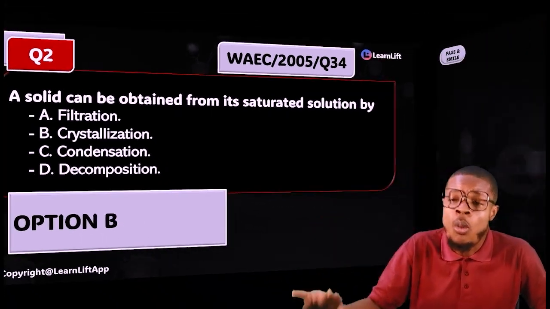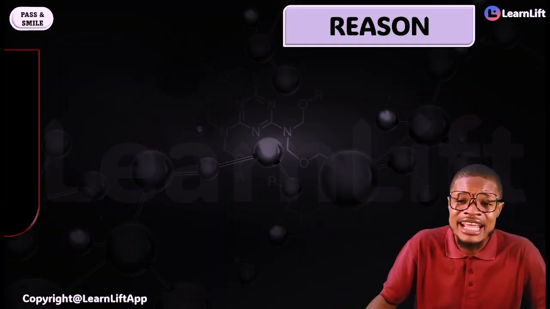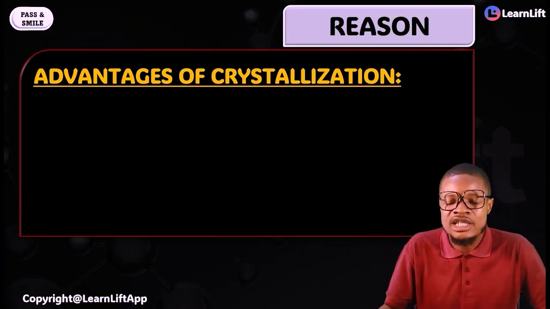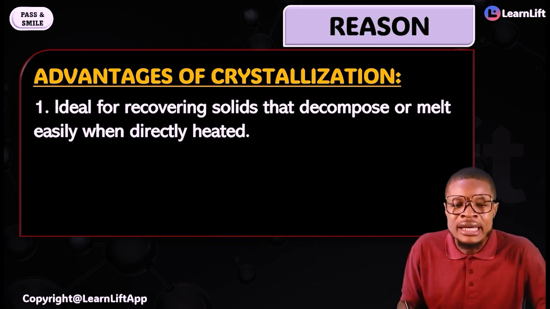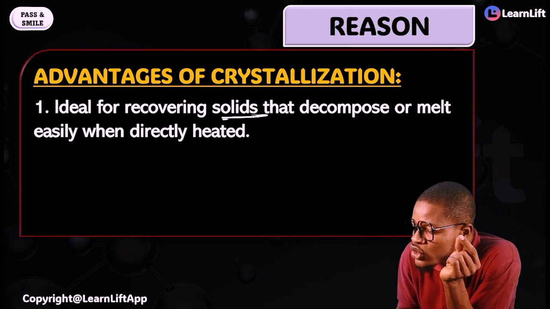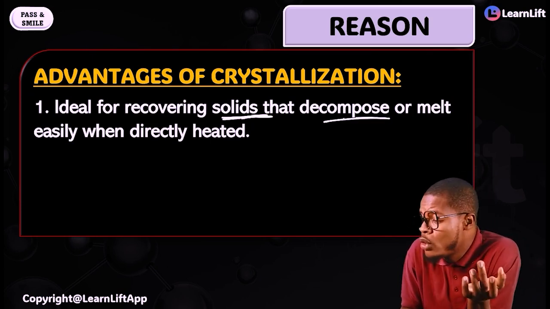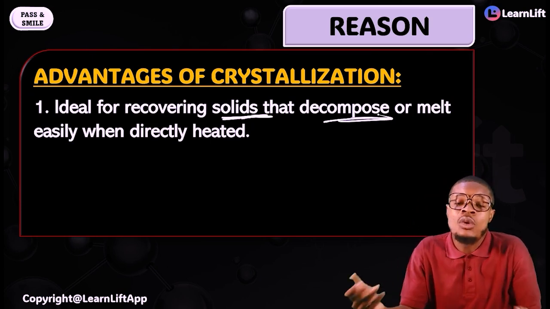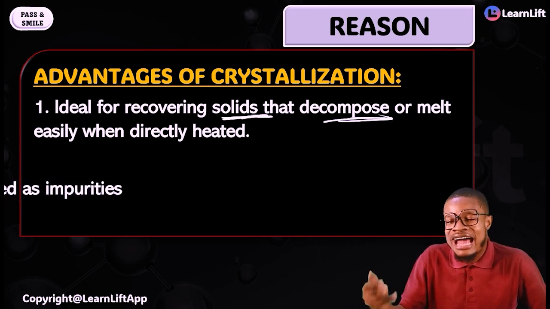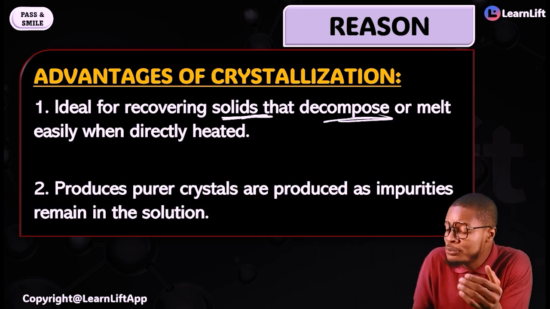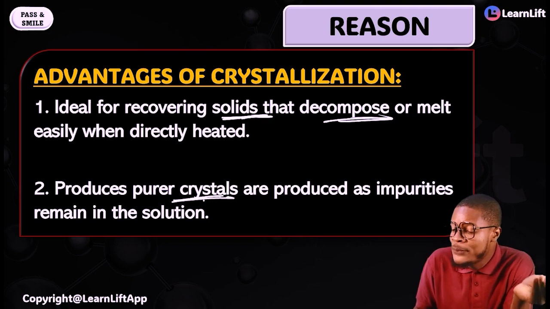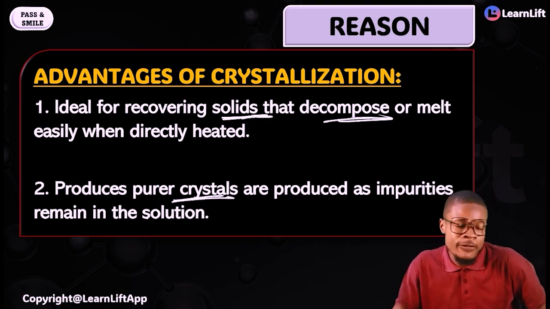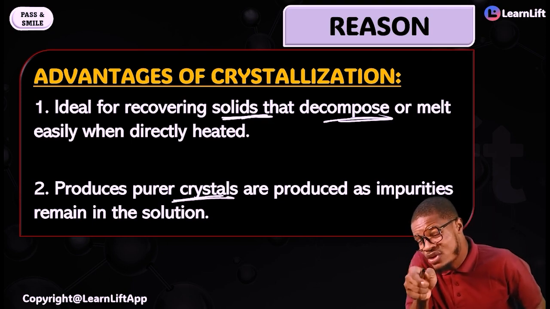Option B. I gave you two advantages of crystallization. Number one, it is ideal for recovering solids that decompose or melt easily when directly heated. Another is that it produces purer crystals, as impurities remain in the solution.